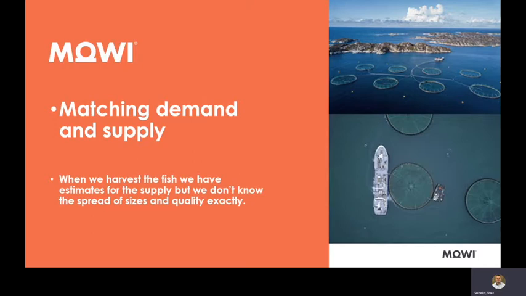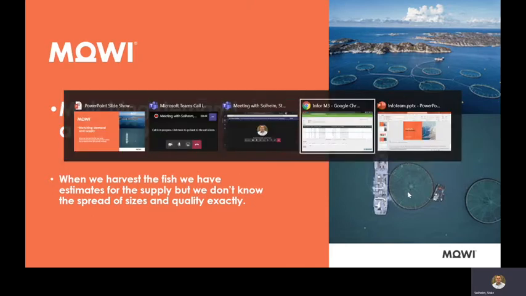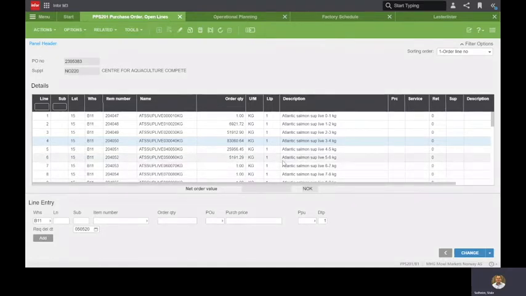So what we do is that we take the predicted harvest or the harvest plan, and we put that into M3 to reflect the supply of fish that we will have. And of course we have a long-term plan and a short-term plan, and the short-term plan is what we are going to look more closely into. Each of these harvests is then created as a PO in M3 to reflect the supply of fish. So then we go to M3 and have a look at that.